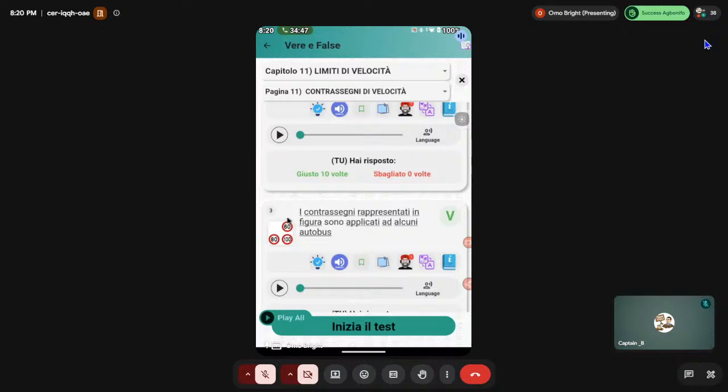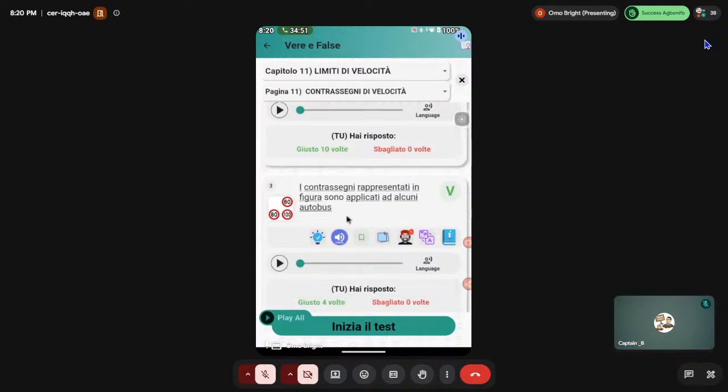Number 3. Attention. I contrassegni rappresentati in figura sono applicati ad alcuni autobus. Okay. So these contrassegni rappresentati in figura, which this particular sign representing in this figure, sono applicati, you say they are applied, alcuni meaning some autobus. They are applied on some autobus.